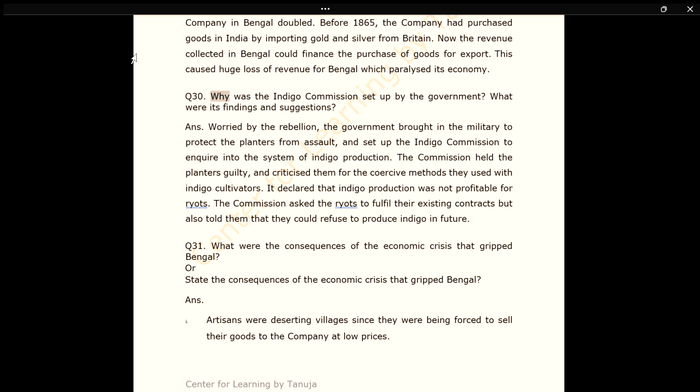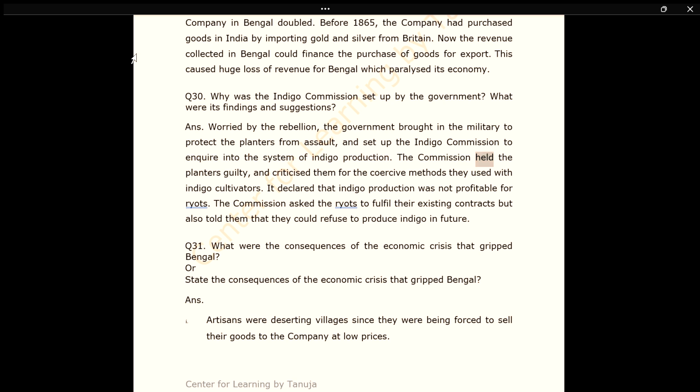Q30. Why was the Indigo Commission set up by the government? What were its findings and suggestions? Ans. Worried by the rebellion, the government brought in the military to protect the planters from assault, and set up the Indigo Commission to inquire into the system of indigo production.